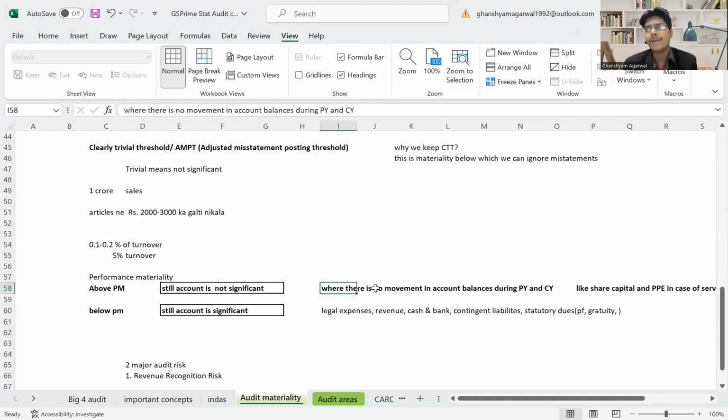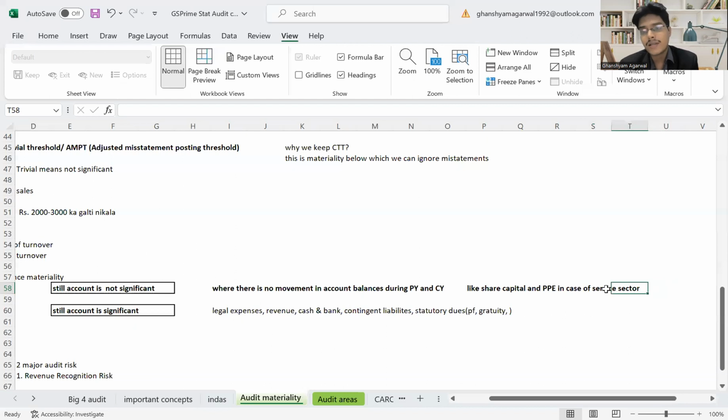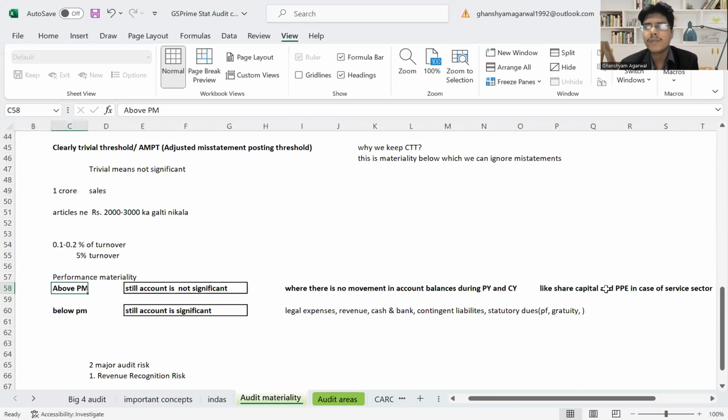In the share capital case, the amount is very material, crores of amount are there. But there is no movement between the current year and the previous year. Or in the service sector, like Infosys, PPE is there, but that is not a material significant account. So even if it is above our PM level, we don't do anything here.